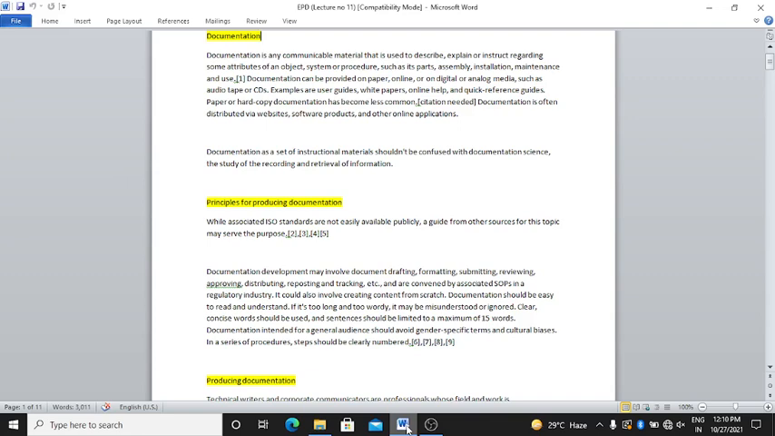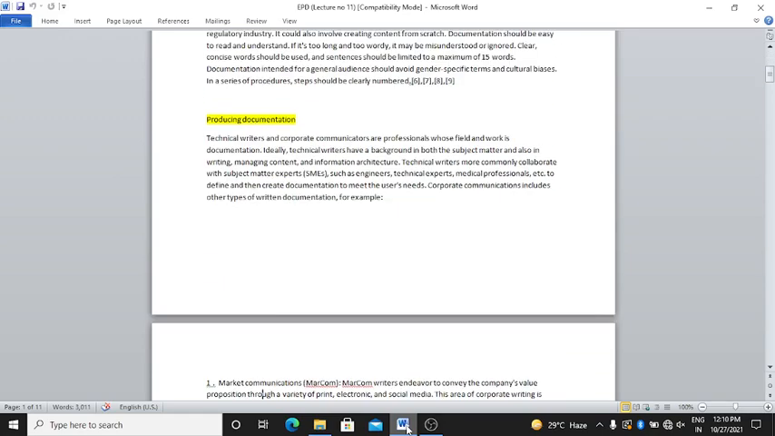When you are drafting or formatting your document, every procedure should have numbering, 1, 2, 3, 4, and every page should have numbering. Then it gets easy to study or understand. This is all about the principles for producing a document. Next is producing a document. What do we have to do?